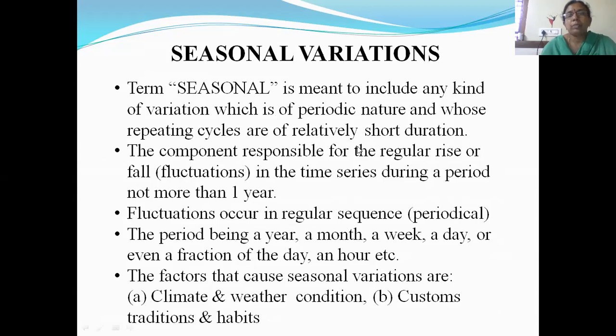So it is the component responsible for regular rise or fall in a time series during a period not more than 1 year. These variations occur within 1 year only. These fluctuations occur in regular sequence, that is, in a periodical way. The period may be a year, a month, a week, a day, or even a fraction of a day, an hour, etc.